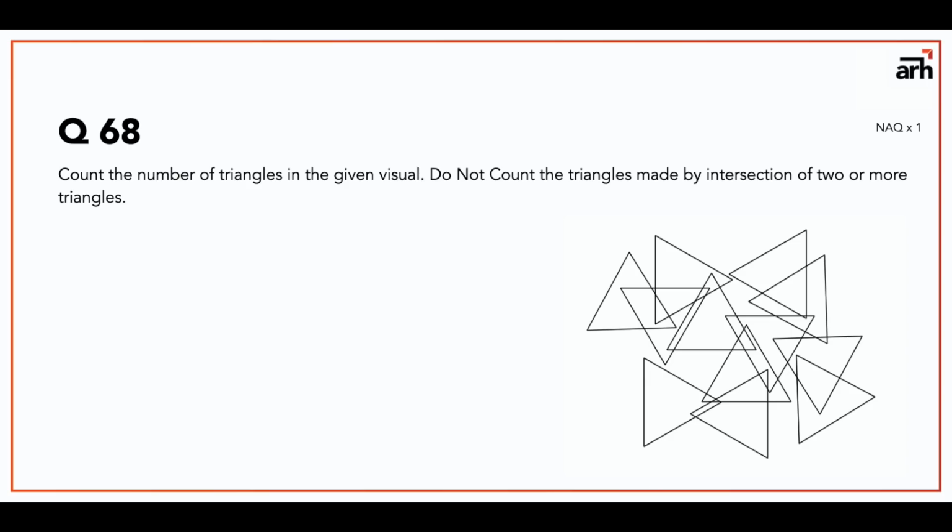Now this is an analytical ability type question where you are given an image and you have to find the number of triangles, number of squares, number of lines, etc. So in this case you have to count the number of triangles, but you don't have to count the triangles made by intersection of two or more triangles. So if you count them, you will see that the answer is 12. The number of triangles present in this particular image is 12.